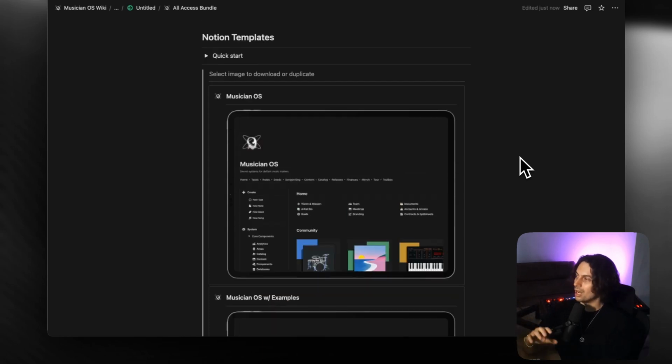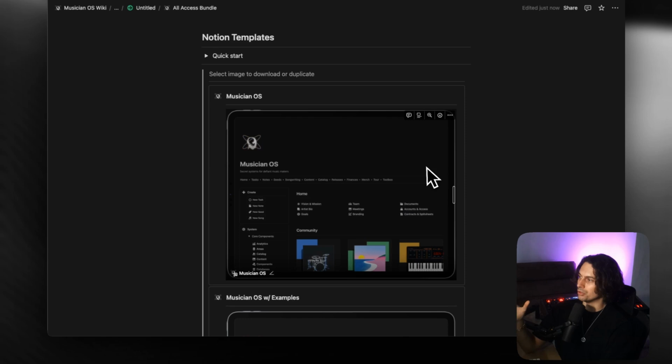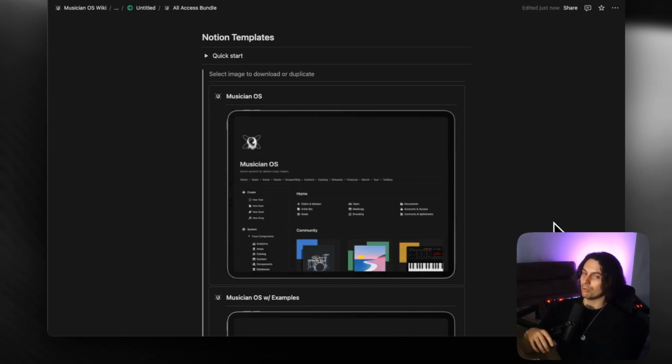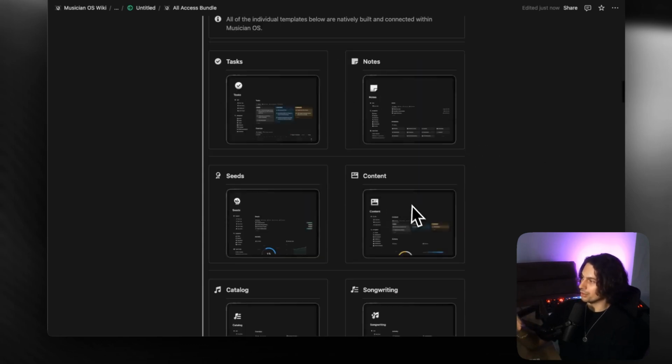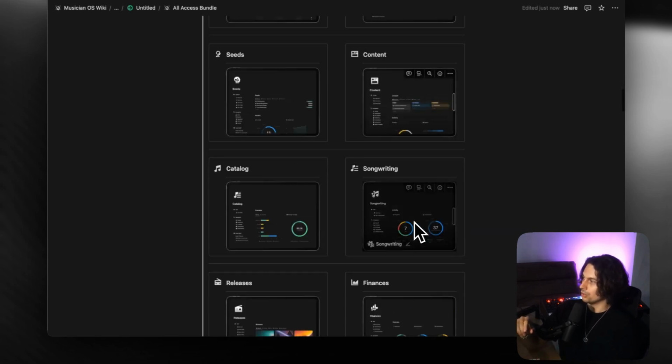But just to say, I would suggest starting with the Musician OS template because it is very comprehensive. It has everything you need and possibly more, but it allows you to build and personalize the perfect operating system for your project. Whereas if you've already got task management and you've got a lot of stuff set up and maybe you want to take a more gradual approach to incorporating Musician OS templates, then you could start with the individual templates. But you'll have to know that if you get the task template, it's not going to be natively connected to the content template once you import them into your workspace. So just want to highlight that.